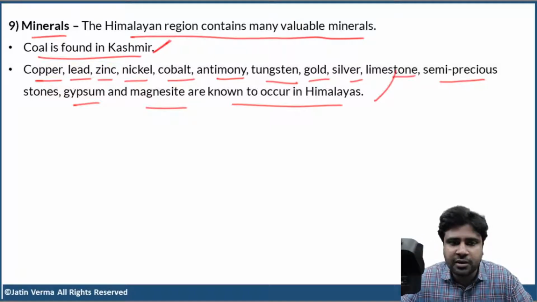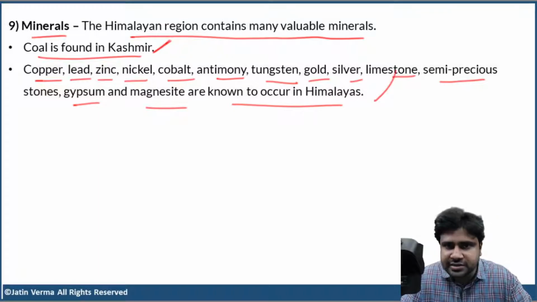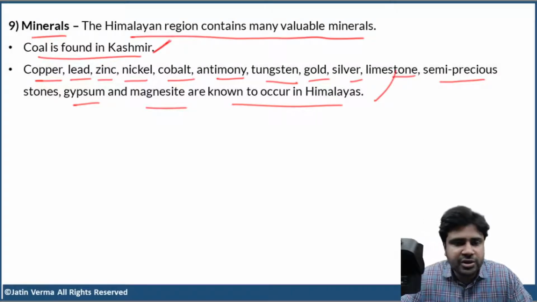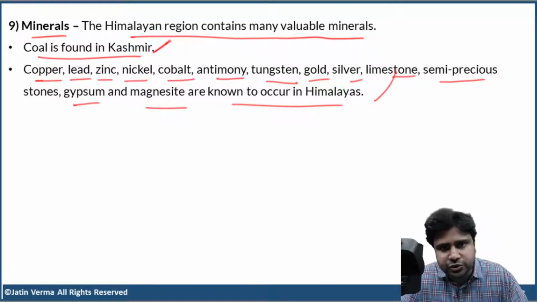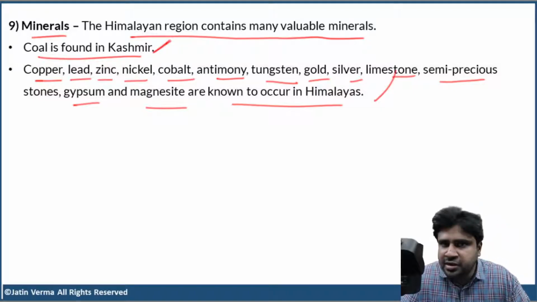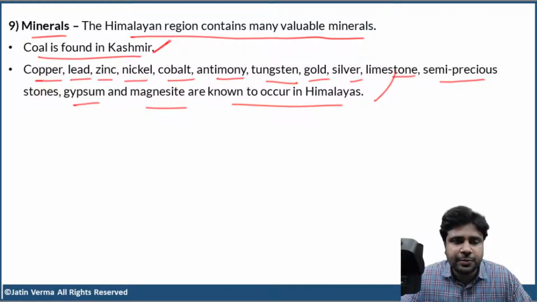Because in the next 10 or 12 days, I'm going to finish off the geography course. Indian geography will be done very fast because I just have to discuss facts, because all the mechanisms, principles, laws, concepts are done in geomorphology, climatology, and oceanography. Of course, while discussing Indian climate, we'll discuss a few more concepts, but Indian geography will be done very fast. So please ask me doubts. I just don't want to leave you with having doubts in mind.